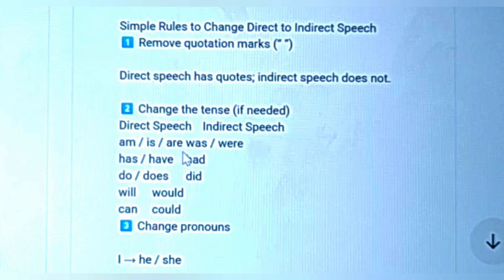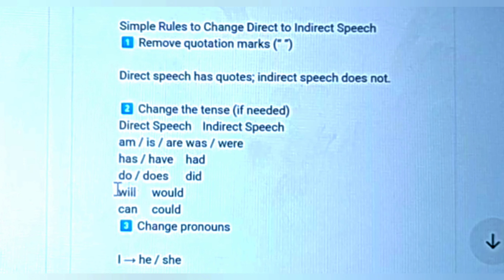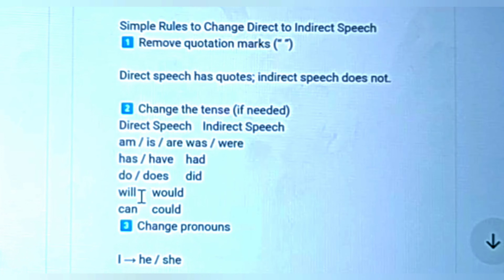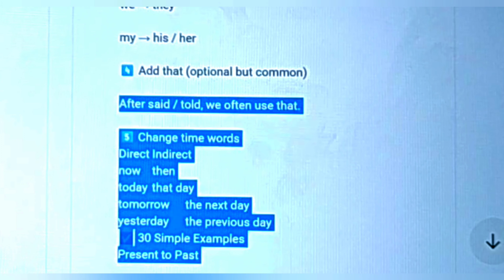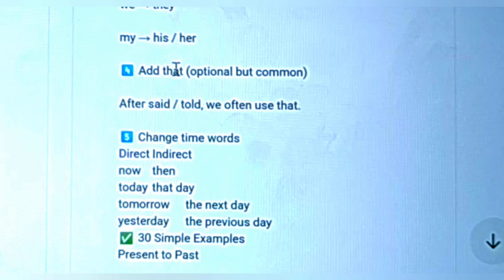Is changes to was, has changes to had, do and does change to did, will changes to would, can changes to could. Then change the pronoun: I changes to he or she, we changes to they, my changes to his or her. The next rule is to add "that," which is optional but common.